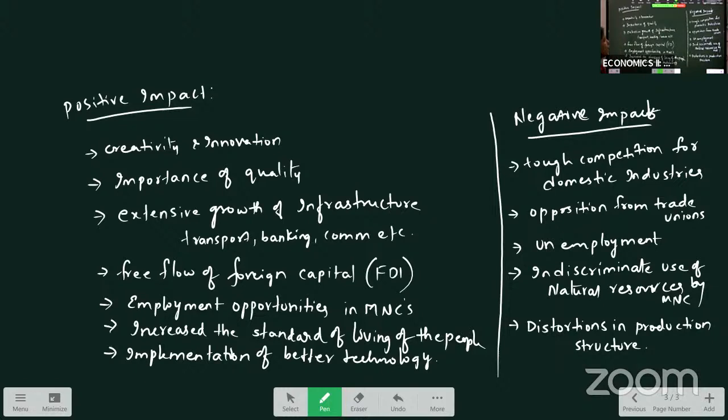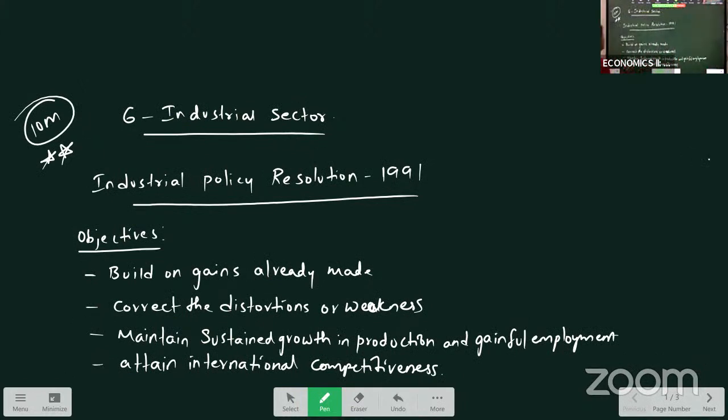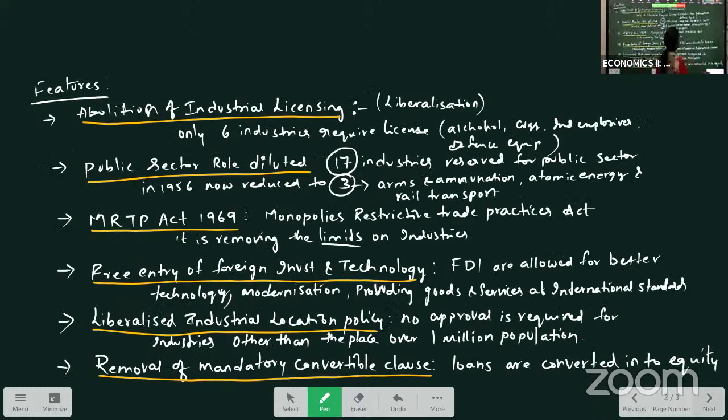So this is the critical analysis of the 1991 policy. When you get this question, they will ask it as: critically explain the 1991 policy. When they say critically, criticism also we have to write. That is the positive and negative impact of this 91 policy. So just go through this policy once: the objectives, features, and positive and negative impact.